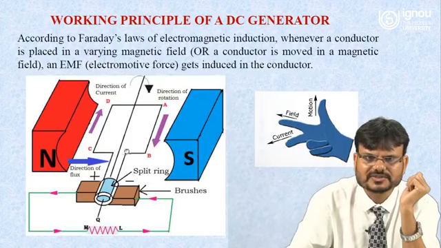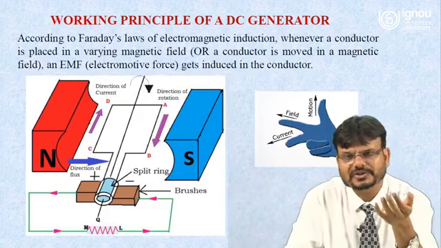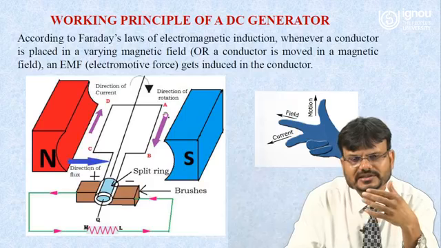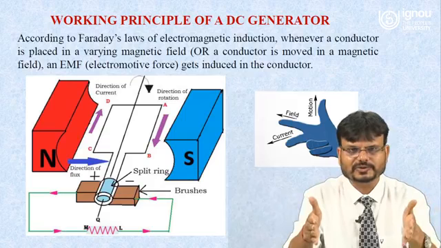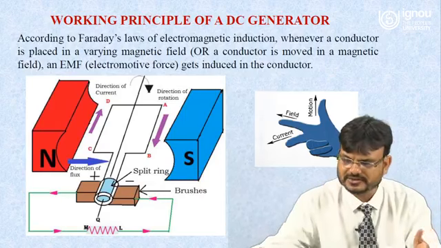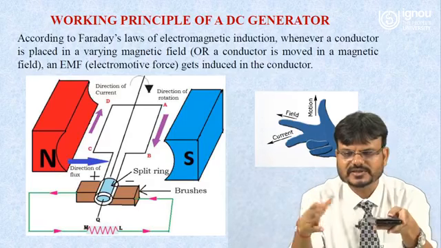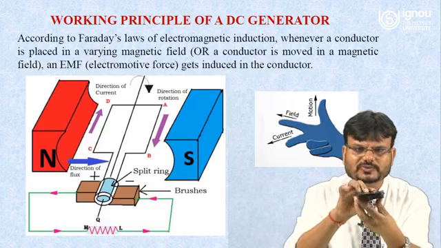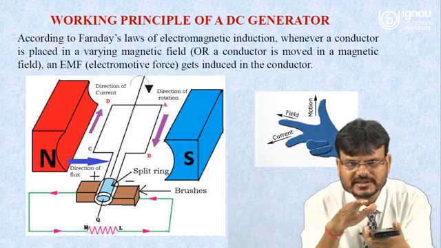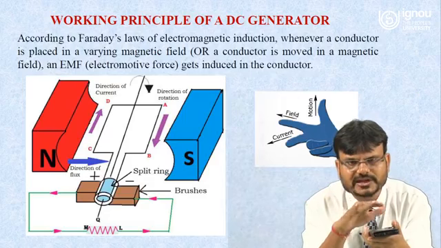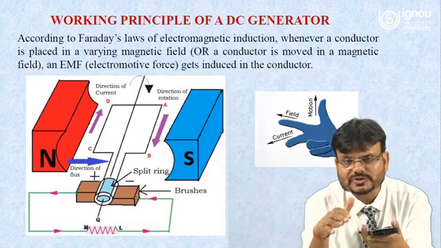Now here you can see this one is a conductor. I am just taking one coil to make you understand. This conductor is moving in the stationary magnetic field between the north pole and the south pole. Like you can understand, this one is a coil, this one is a north pole, and this one is a south pole. Between the north pole and south pole, this conductor will move. As this conductor moves, there will be some relative motion between the magnetic flux and the rotor.